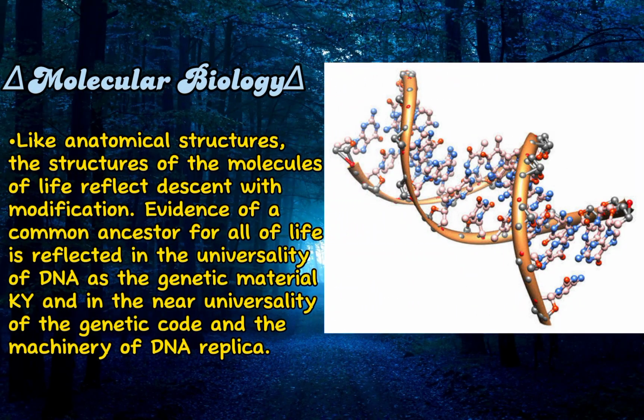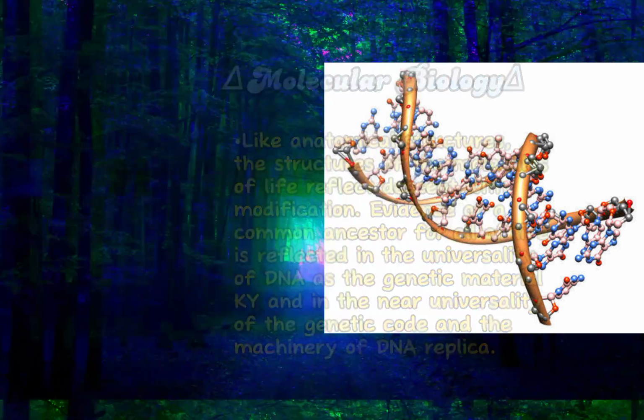Molecular biology. Like anatomical structures, the structures of the molecules of life reflect descent with modification. Evidence of a common ancestor for all of life is reflected in the universality of DNA as the genetic material and in the universality of the genetic code and the machinery of DNA replication.